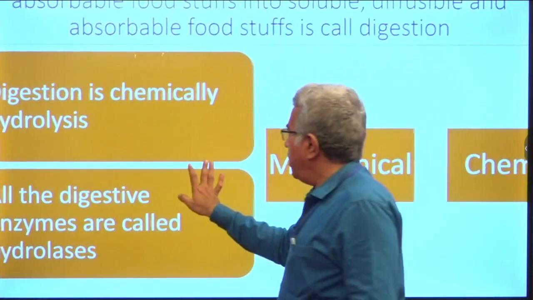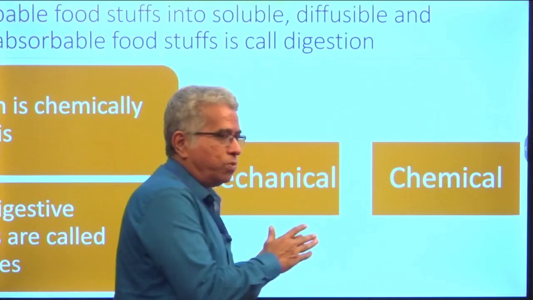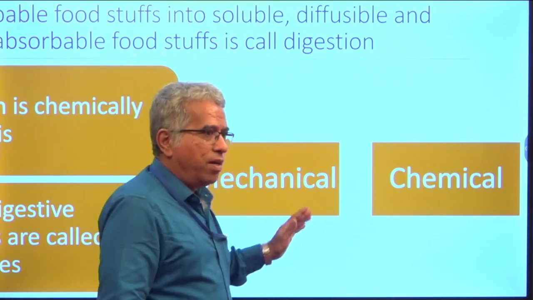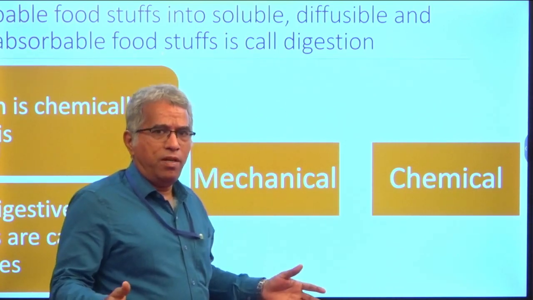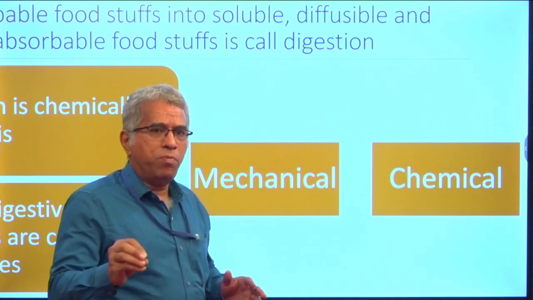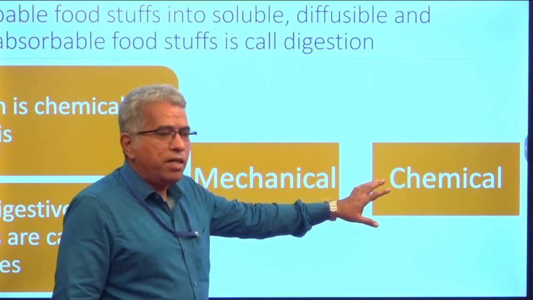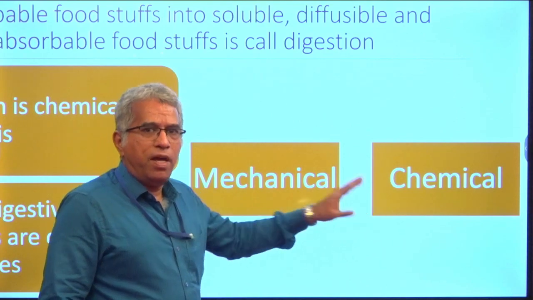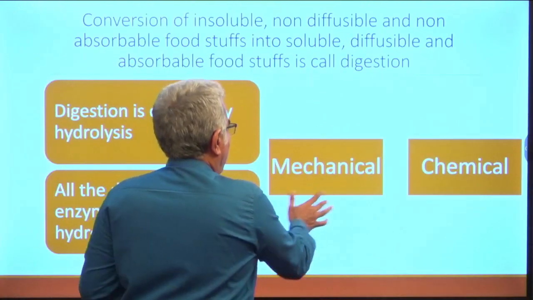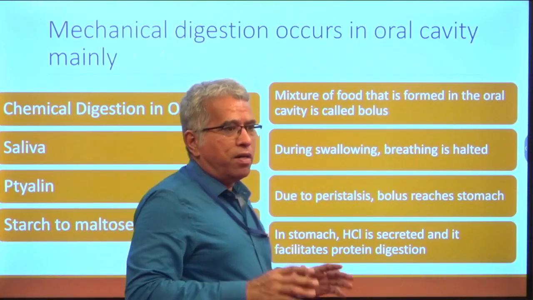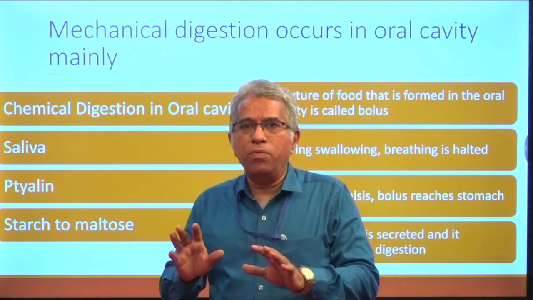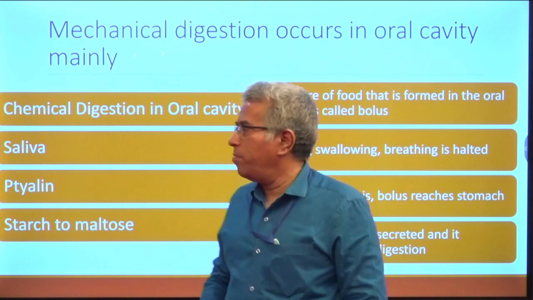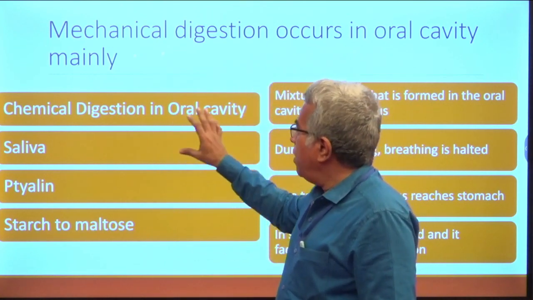And I already told that digestion is divided into two types, namely mechanical and chemical. Mechanical means physical, where the particle is broken down into small pieces, whereas chemical digestion takes place with the help of enzymes. And we have seen various parts like oral cavity, esophagus, stomach, like that. Let us see how the digestion at different parts will take place. Coming to the oral cavity.